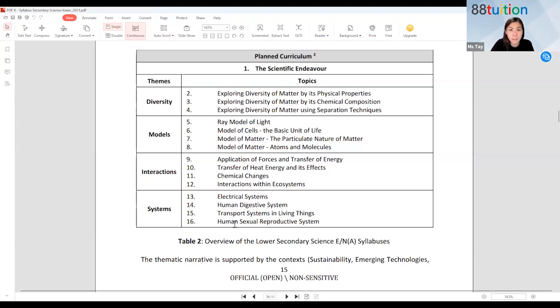So what about chapter 9 to 16? When will you learn them? Any idea? Salman, what do you think? Karina, what do you think? Chapter 9 to 16? When will you learn them? Yeah, in Sec 2. Correct. Good or not? Only 8 chapters, you know. All right, in Sec 1 and then 8 chapters in Sec 2. Seems like quite easy to complete all this.